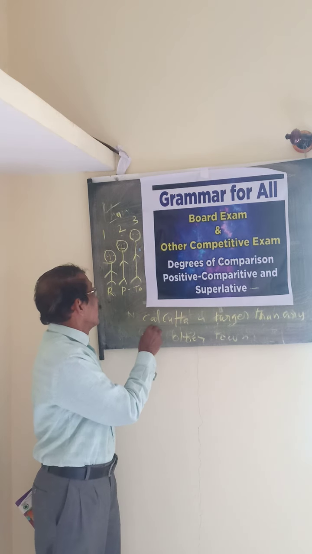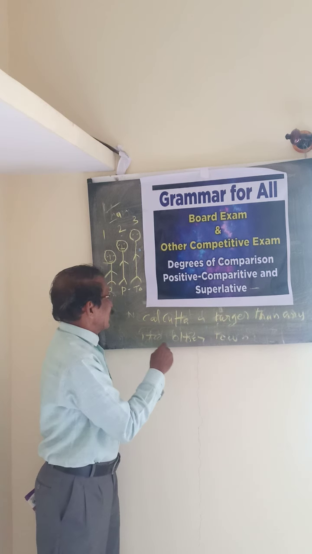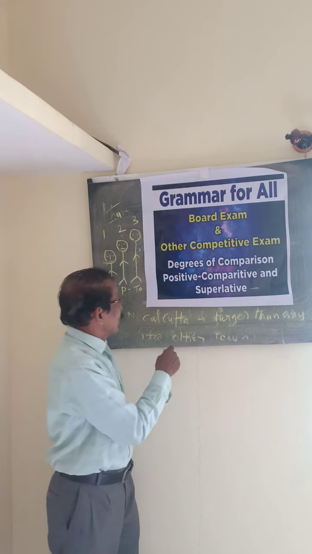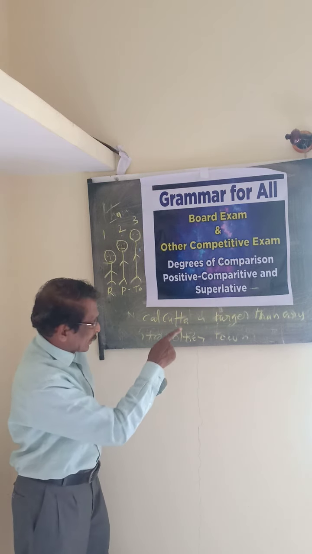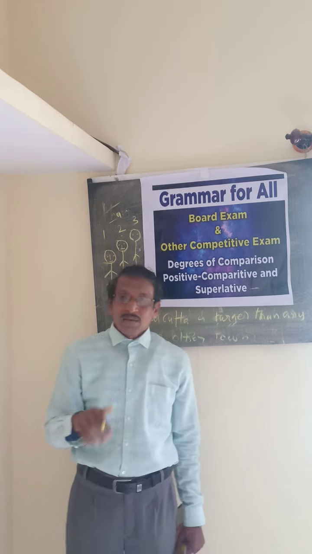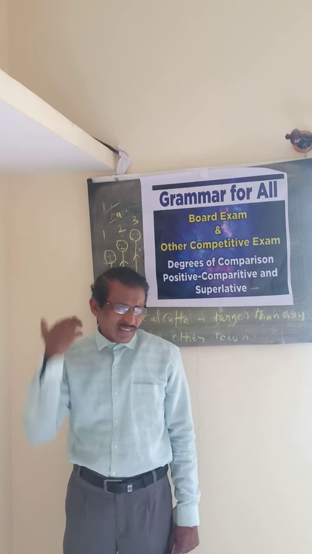Calcutta is larger than any other cities in India. Or we can say no other city is as large, as busy as Calcutta. This example is enough for you.